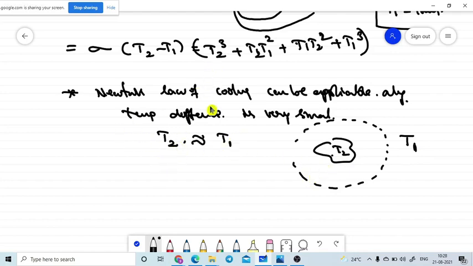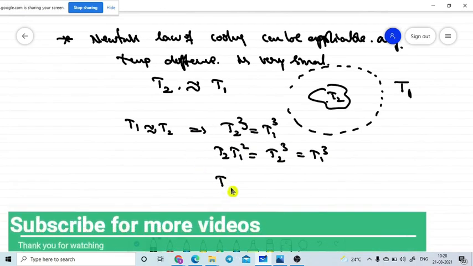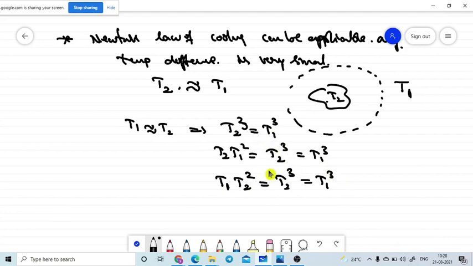What will happen in this case? T1 is a near value to T2, so T2 cubed must be equal to T1 cubed. In a similar manner, T2 into T1 squared is nearly equal to T1 cubed, or T2 cubed. And one more formula I am writing: T1 into T2 squared is nearly equal to T2 cubed or T1 cubed. What I am telling is that T1 cubed will be equal to T2 cubed, or T1 into T2 squared is equal to T2 cubed.